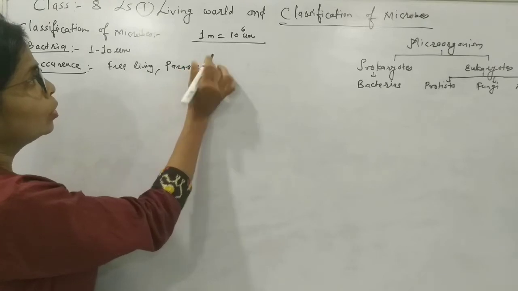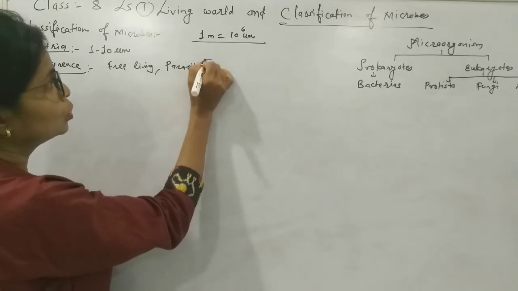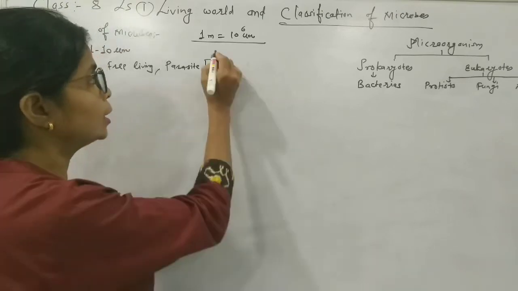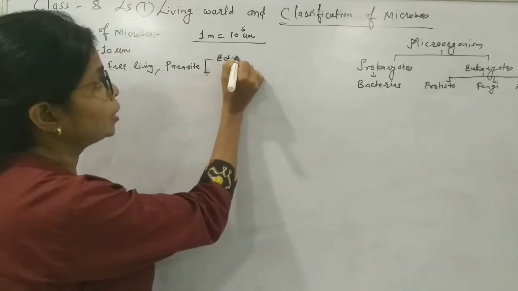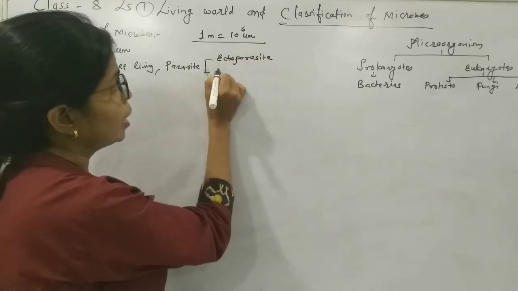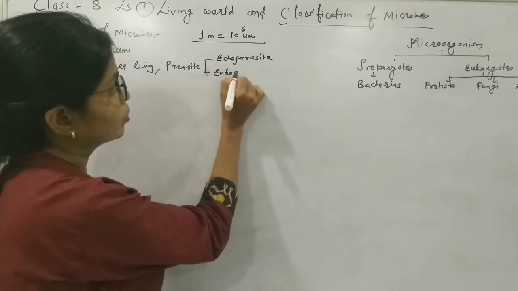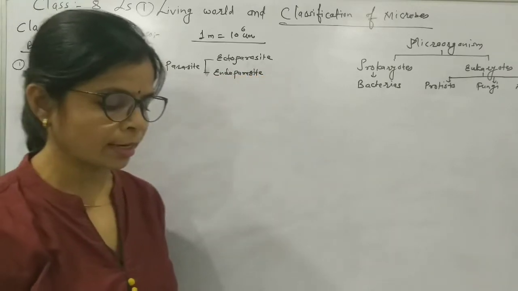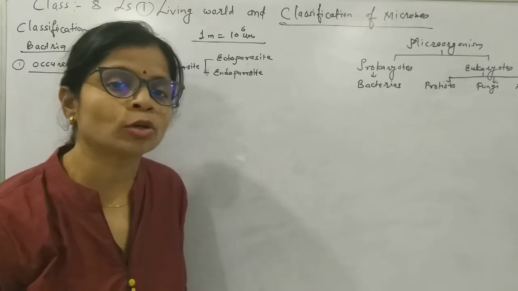parasite. Now everyone among you knows there are two types of parasite, that is ectoparasite and endoparasite. Now what is the meaning of ectoparasite?